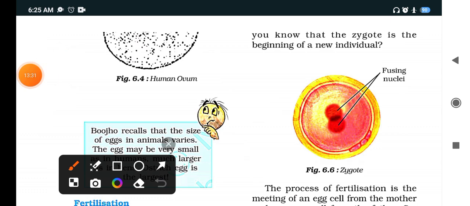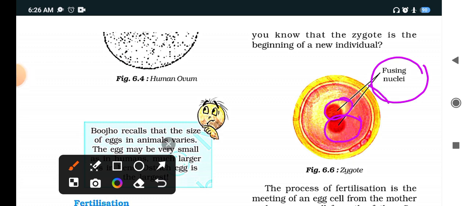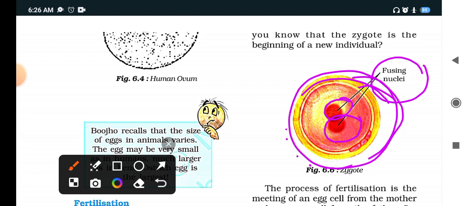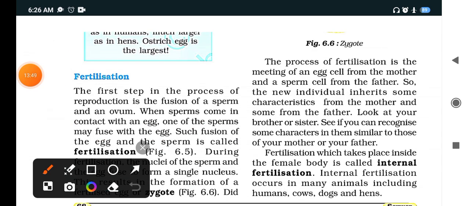Now see, there is a fusing of nuclei. One nucleus from the ovum and one nucleus from the sperm are fusing together to form one single celled nucleus known as the zygote. Now let us understand the process of fertilization.